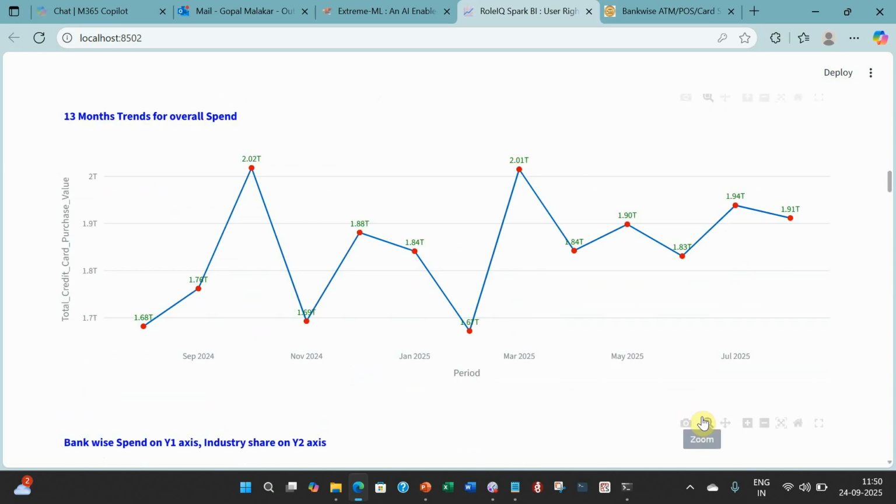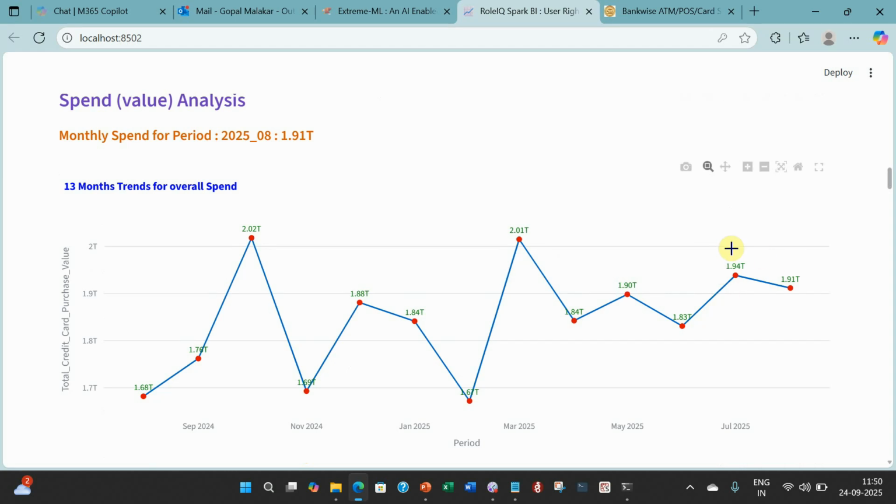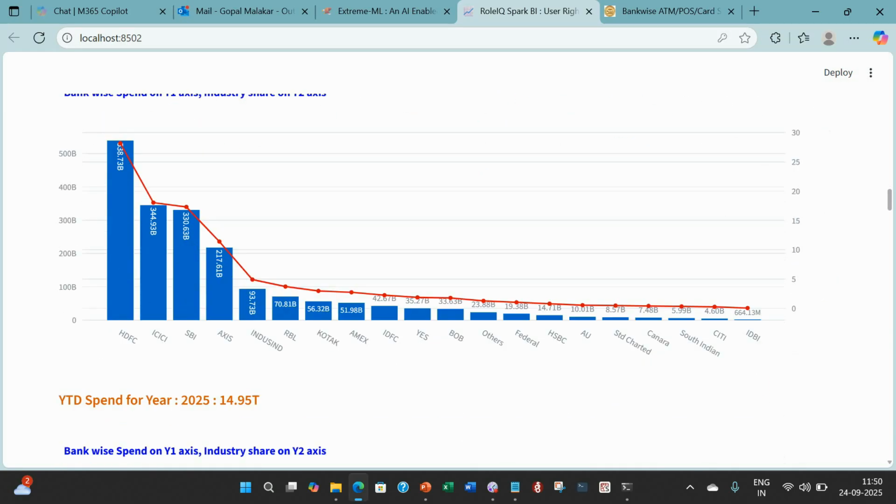Now look at spend-wise. Last month we had 1.94 trillion spent. This month we have 1.91 trillion spent. 1.91 trillion is as good as 1 lakh 91,000 crore in Indian rupees. So this is how the industry trend is going. Now just look at bank-wise. The biggest has been HDFC at 538 billion, which actually means 53,873 crore in Indian rupees, followed by ICICI, followed by SBI, followed by Axis, and then you have others.